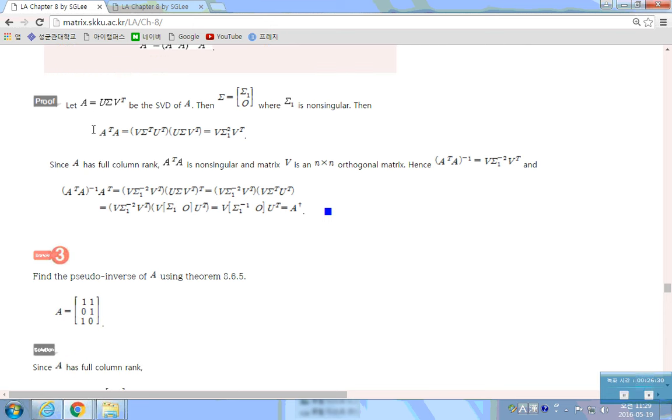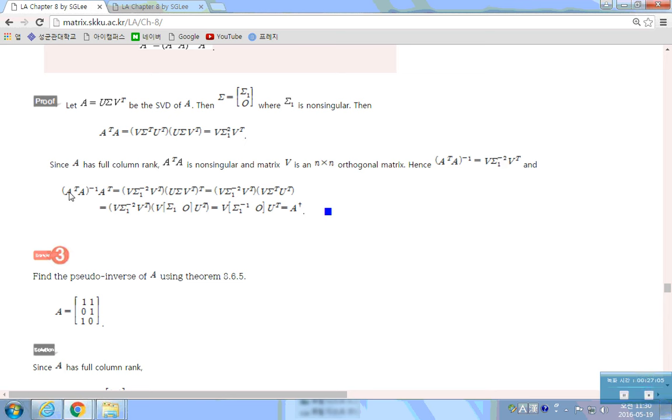Here's the proof. If A is U sigma V transpose, the singular value decomposition of A, then sigma can be written in this way, where sigma 1 is non-singular. Then A transpose A is just V times sigma squared times V transpose. If A has full column rank, then A transpose A is non-singular, and V is an n by n orthogonal matrix, so A transpose A inverse is the same as V times sigma to the minus 2 times V transpose.